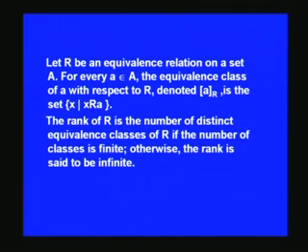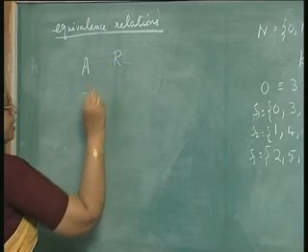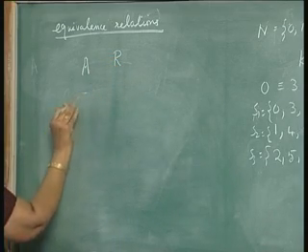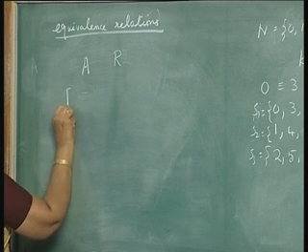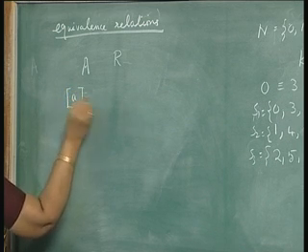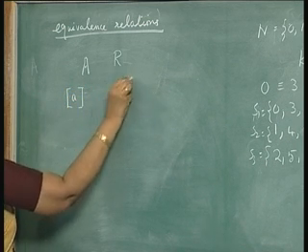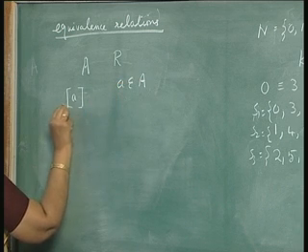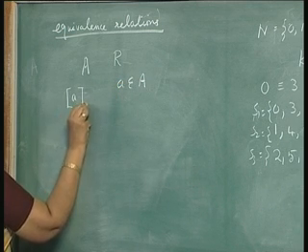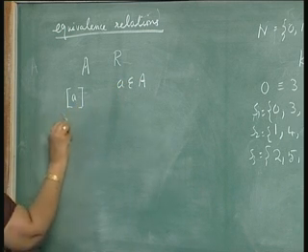Now, consider some equivalence relation. We have considered the mod relation. You have a set A and an equivalence relation R on that. Now, a is a particular element of A, and this denotes the equivalence class of a.